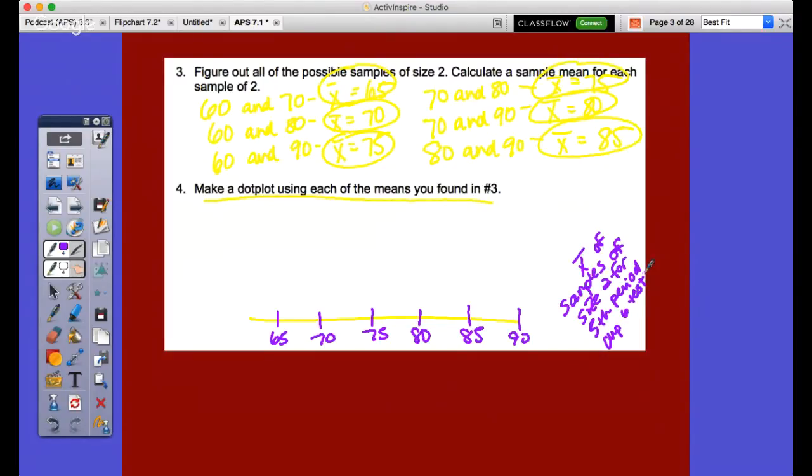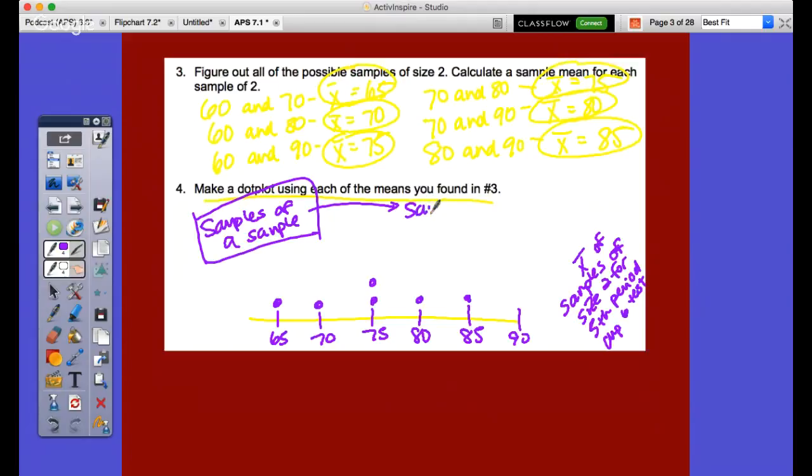Now, as we look at this, we can recognize the fact that we have 65 and 70. 75, I think we had 2. We had an 80 and we had 85. So these were samples of a sample. Because it's a sample of a sample, what do we call this? We call this whole thing, this whole distribution, a sampling distribution.